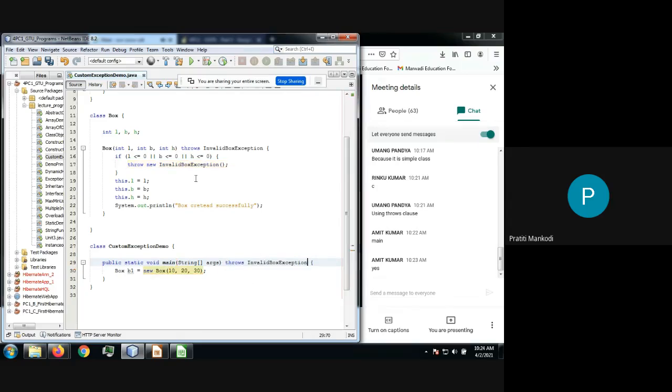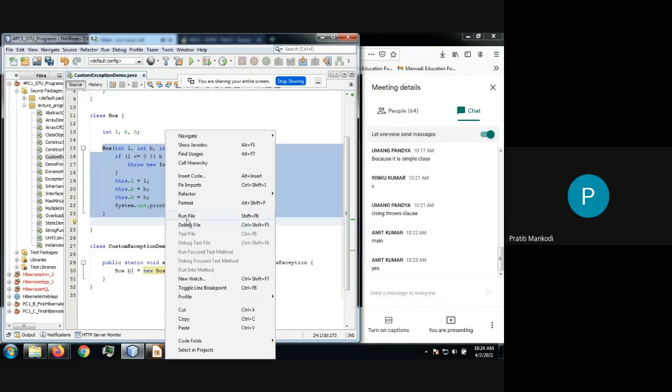Got why we are writing it in both places? Because your actual exception is getting generated inside Box, but Box is called by some other method. So all the methods which take part in generating the exception have to inform the compiler. Am I clear with this?